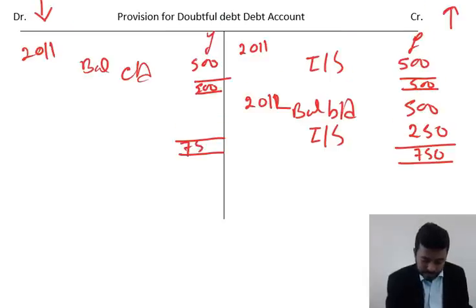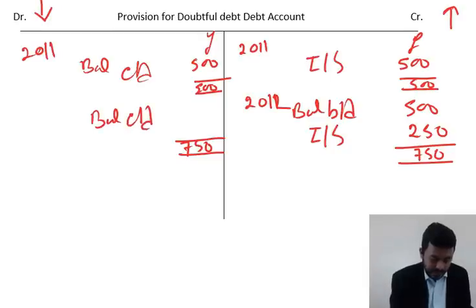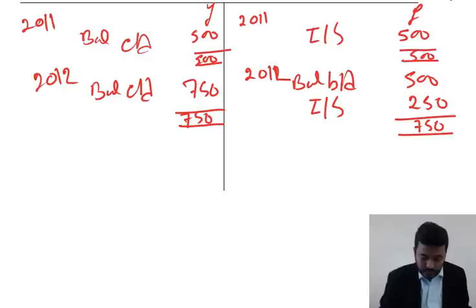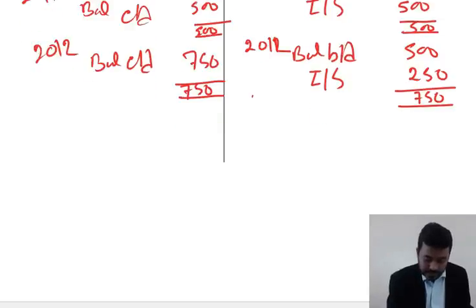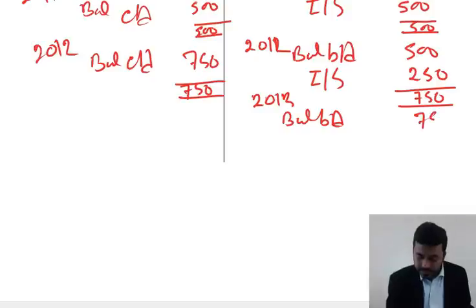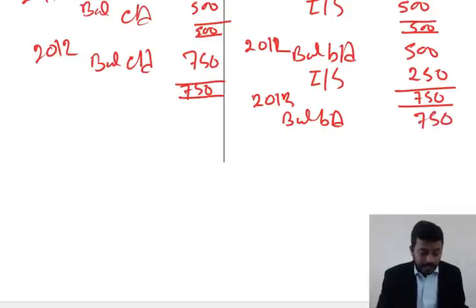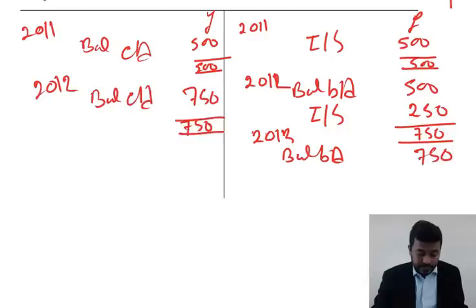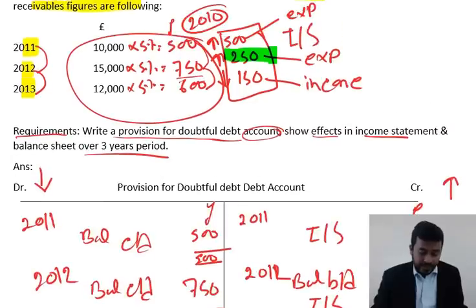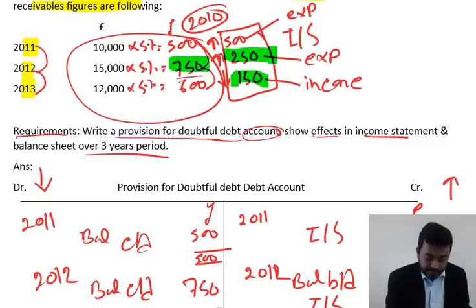On the other side, all of it becomes your balance CD, 2012, year ended. That becomes your balance BD in 2013. 750, the figure. Okay, 2013, there is a decrease, if you can see, 150. And how did you know it's a decrease? From 750 to 600 is a clear decrease.